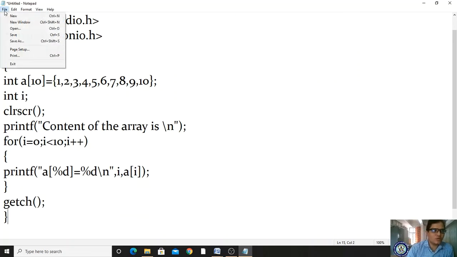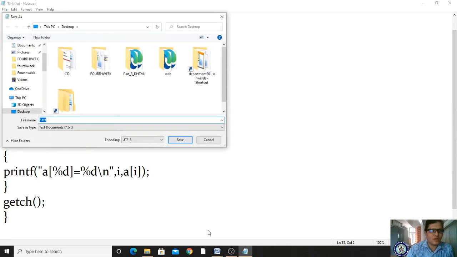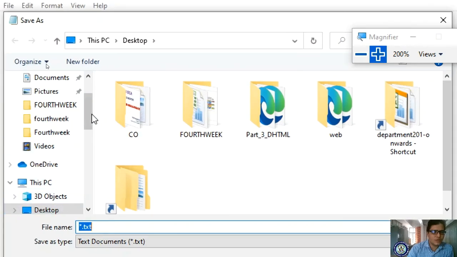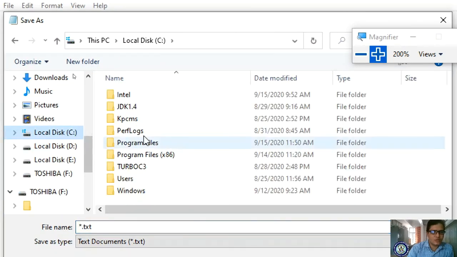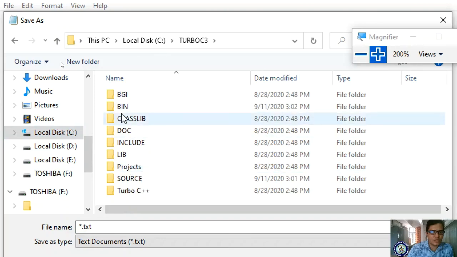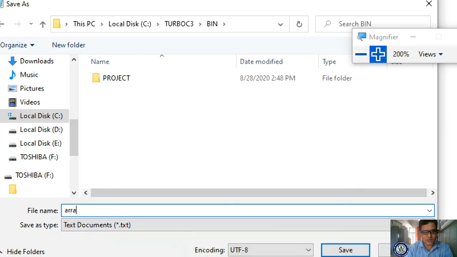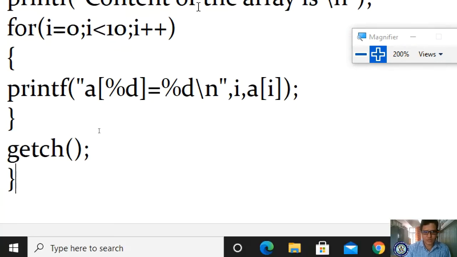Now I have to save this file in your C drive, in the Turbo C3 bin folder, as array1.c.